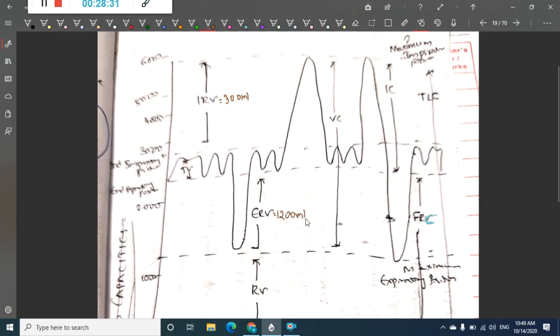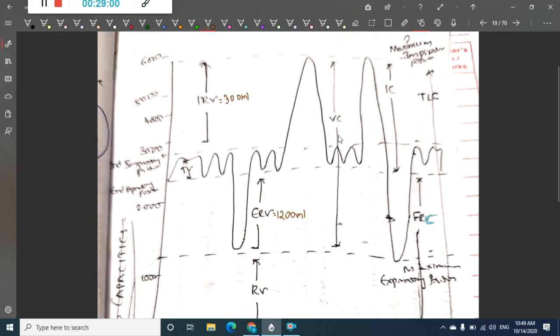Okay. Then what is vital capacity? The total amount of air that is exhaled after forced expiration is the vital capacity. So after forced expiration we will exhale the inspired air, and we will also expire the tidal volume, and we will also expire the expiratory reserve volume.